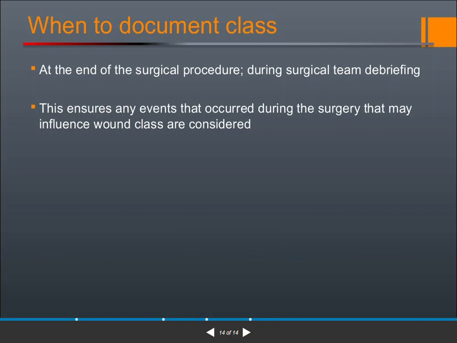Under that, there are mainly four classifications: clean, clean contaminated, contaminated, and dirty wounds. Clean wounds are clean, with no pus and no discharge. Next is clean contaminated, meaning a slight degree of sterility is disturbed. Next is contaminated, meaning there may be contamination with fecal material, and last is the dirty, the purulent wound, meaning pus formation or abscess may be there. So that is the classification of a surgical wound.